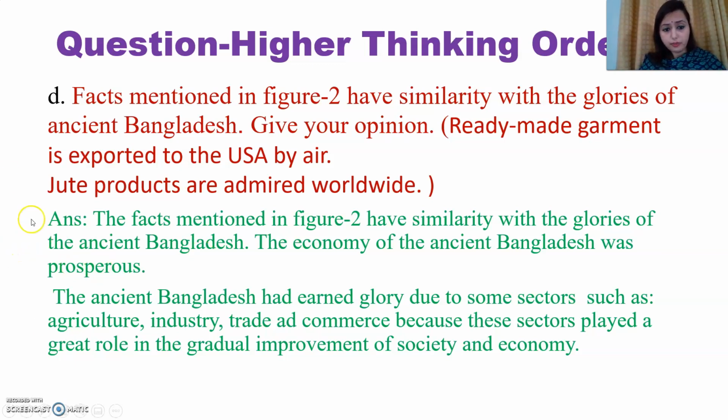Now see, the ancient Bangladesh had earned glory due to some sectors such as agriculture, industry, trade and commerce, because these sectors played a great role in the gradual improvement of society and economy. How? Because of these sectors. What were those sectors? These sectors were agriculture, industry, trade and commerce, because these sectors played a very great role in gradual improvement of society and economy, and that's why Bangladesh earned very much glory, earned name because of these sectors.